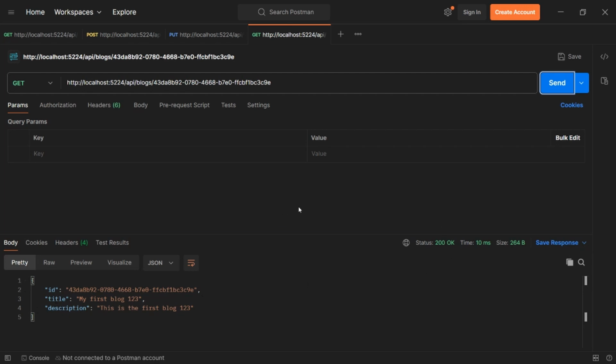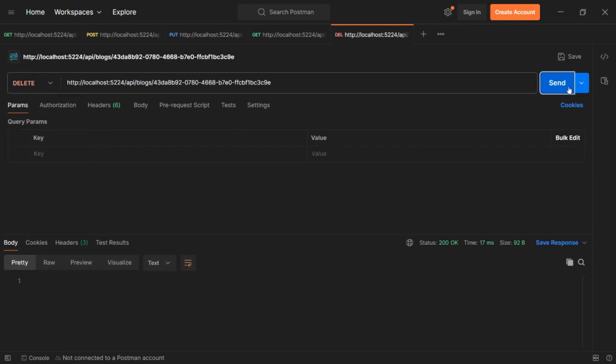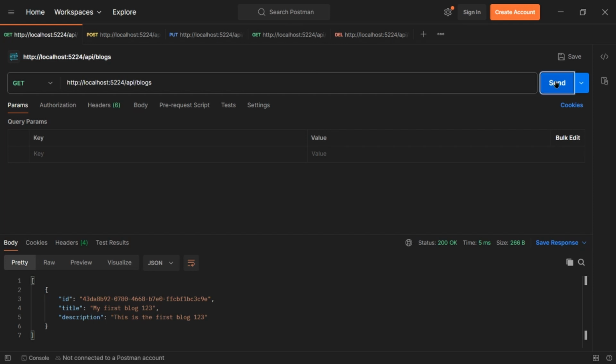And finally, the other method to test would be the delete. So if we duplicate this again and change this to delete and send, we got a 200 OK. And if we go back to the getAll, we can see that that is now empty. And that's now all of the actions tested on our API controller. We can now get, add, update, and delete blogs from our database using our API. This puts us in a really good position, ready to create our Blazor frontend in the next episode.